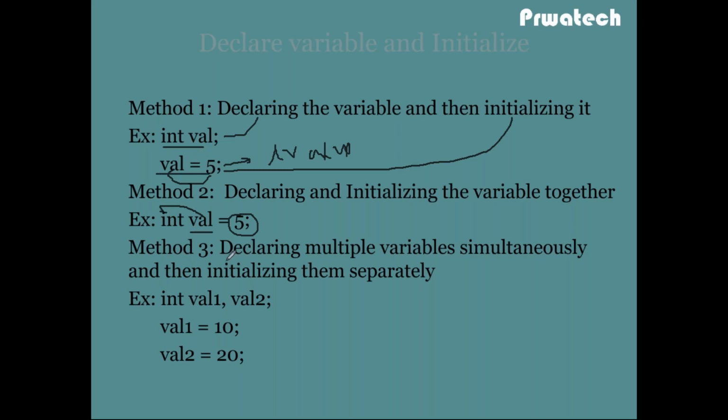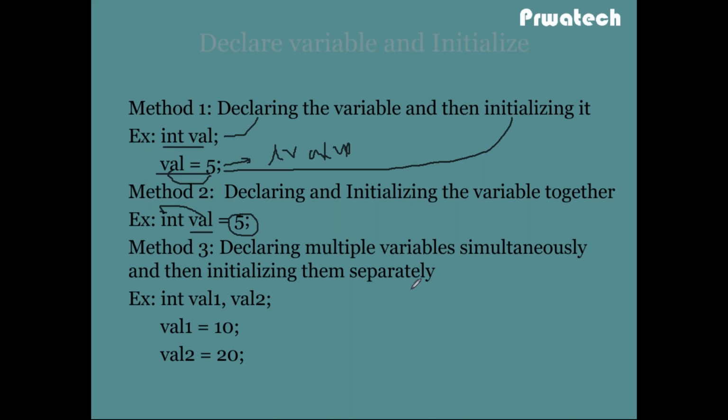In method 3, declaring multiple variables simultaneously and then initializing them separately. First declare the multiple variables. In method 1, I declared only one variable. In method 3, I have declared two variables. Val1 and val2 are variable names of integer data type.